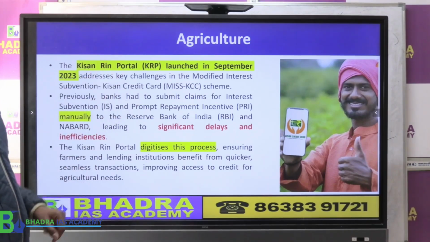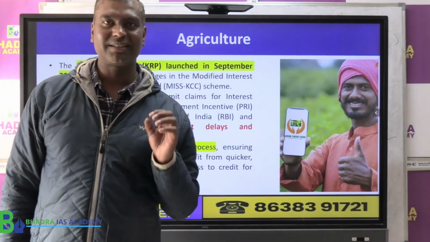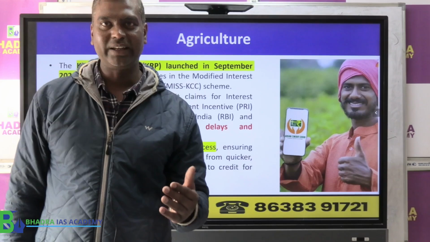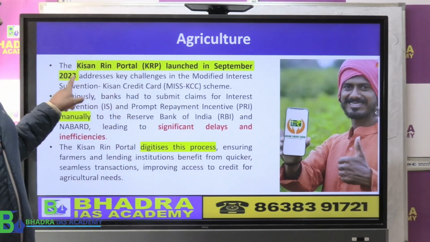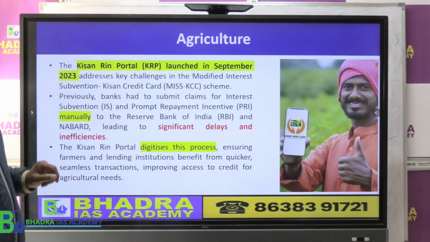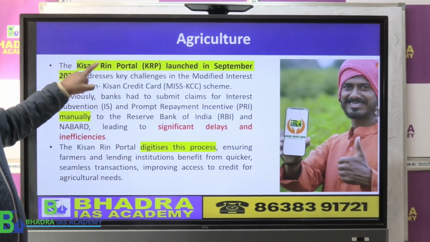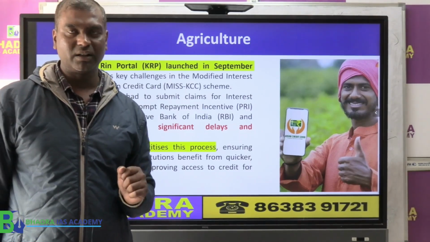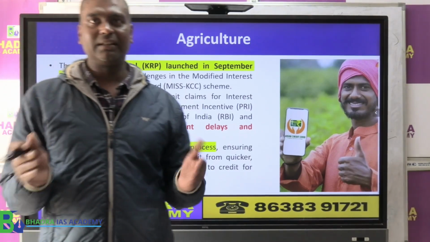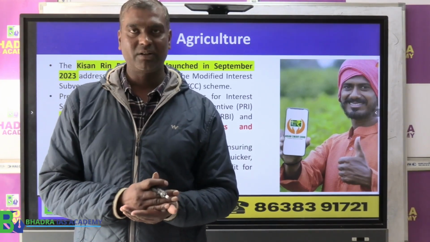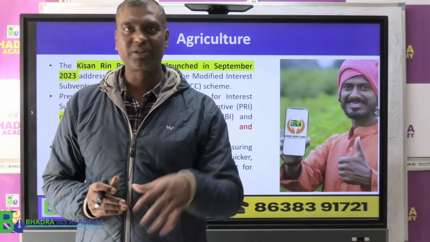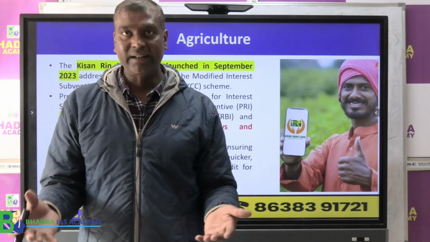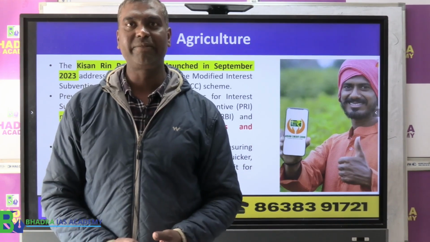In the same Kisan Credit Card scheme, the government has now launched an app. In 2023 they launched this app. What is the name of this app? It is called the Kisan Rin Portal. Now what is this Kisan Rin Portal? Earlier, with the interest subvention, the farmer can get a subsidy, and if they pay on time they get more subsidy, but banks have to claim this subsidy.